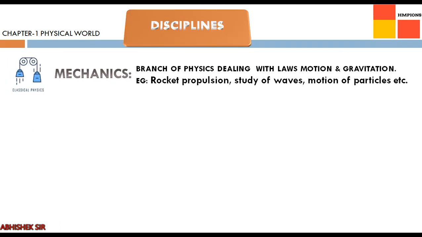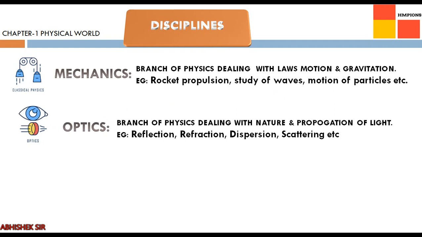Now let us study various disciplines, various branches of physics. Even though there are many branches of physics, we will be studying the major ones. The most important one is mechanics. What is mechanics? It deals with the equilibrium or motion of material bodies at low speed. That means it is the branch of physics dealing with laws of motion and gravitation. For example, rocket propulsion, study of waves, motion of particles, objects are all under mechanics.